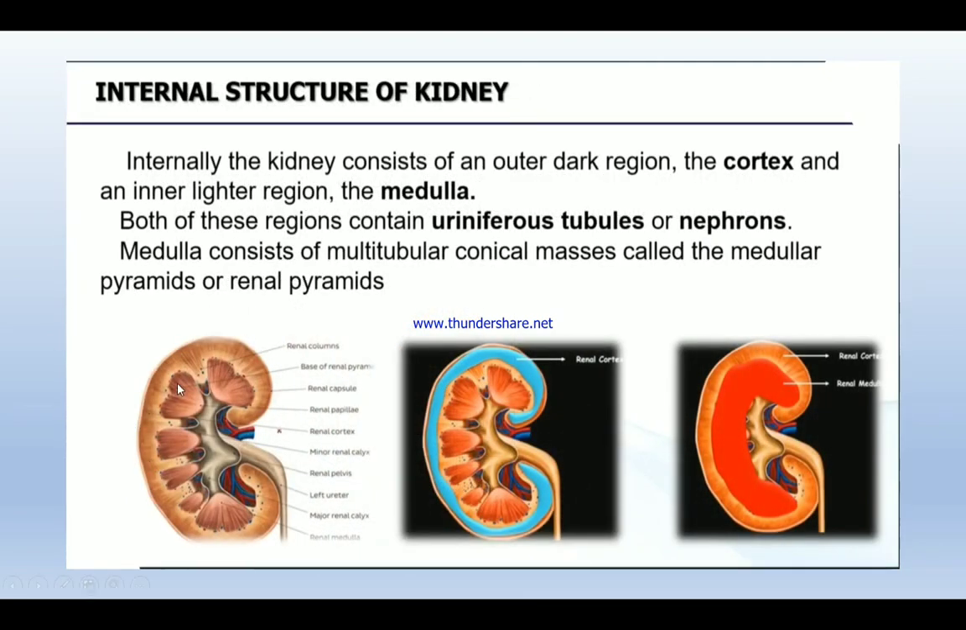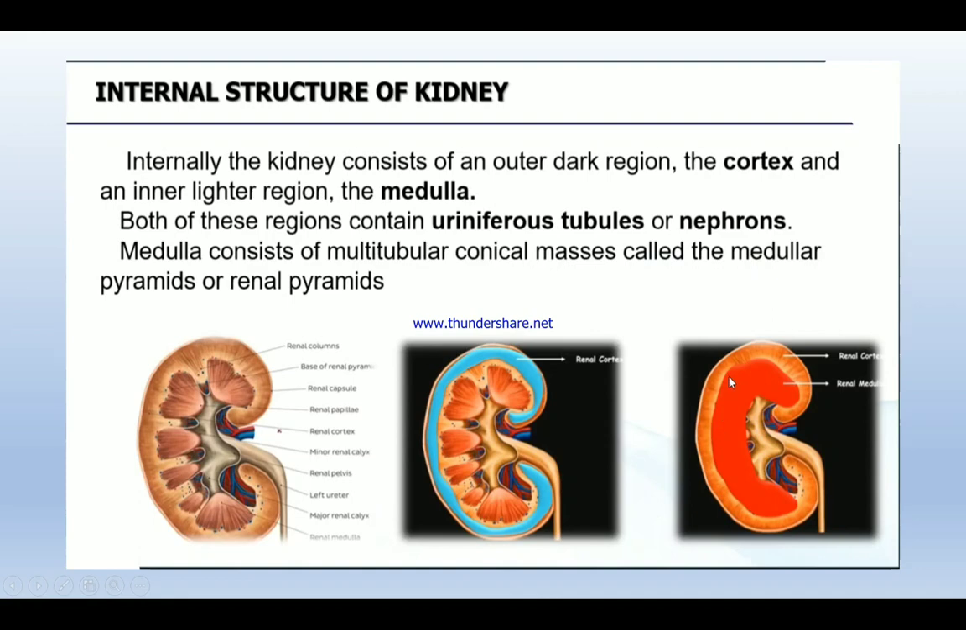Now, internally the kidney consists of an outer dark region called the cortex. Here you can notice a blue colored part. The outer dark region is the cortex and the inner region is the medulla. Remember, the inner region is the medulla. Remember medulla, M for middle. So, the middle part, the inner region, is medulla and the outer region is cortex.